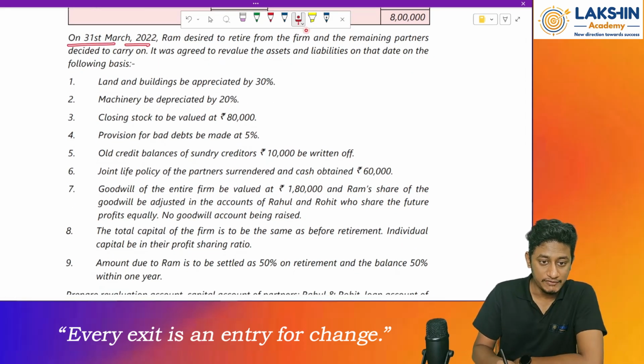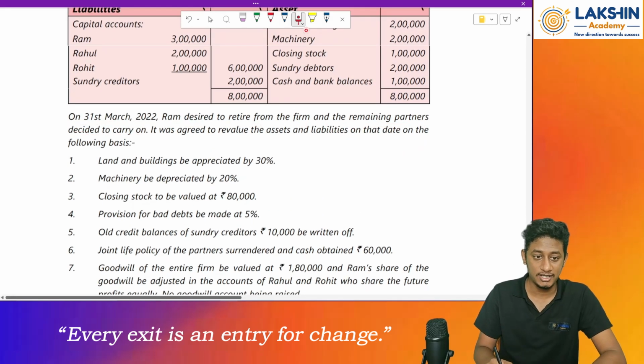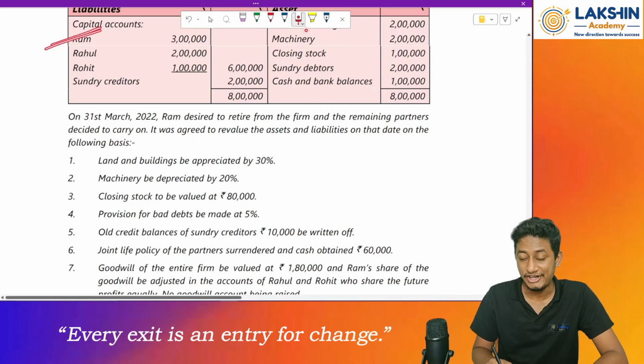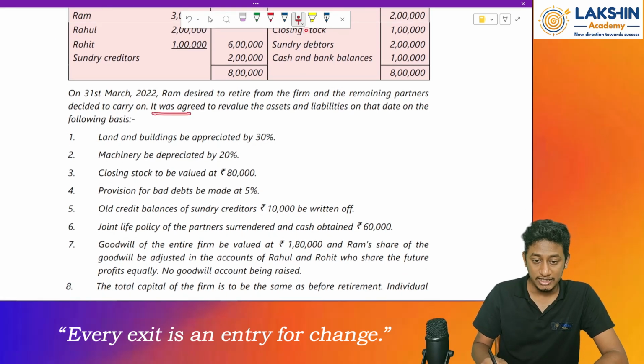On 31st March 2022, Ram desired to retire from the firm and the remaining partners decided to carry on. So who has retired? Mr. Ram has retired over here. Clear? It was agreed to revalue the assets and liabilities as on that date on the following basis.